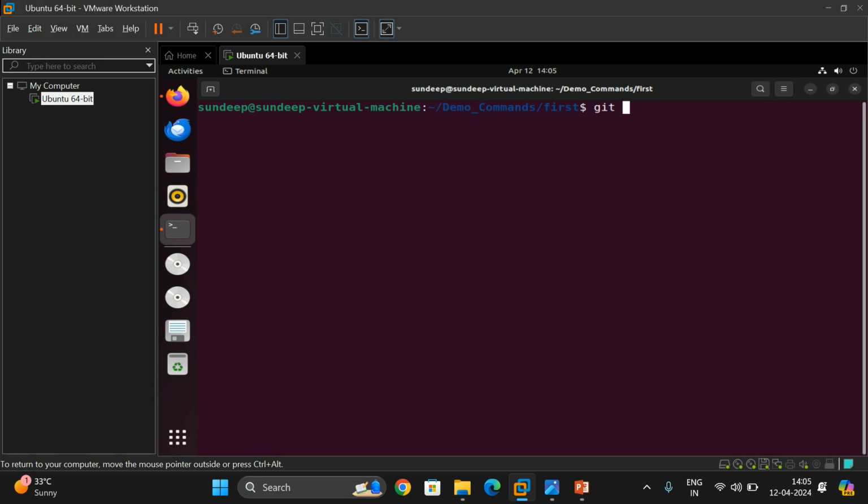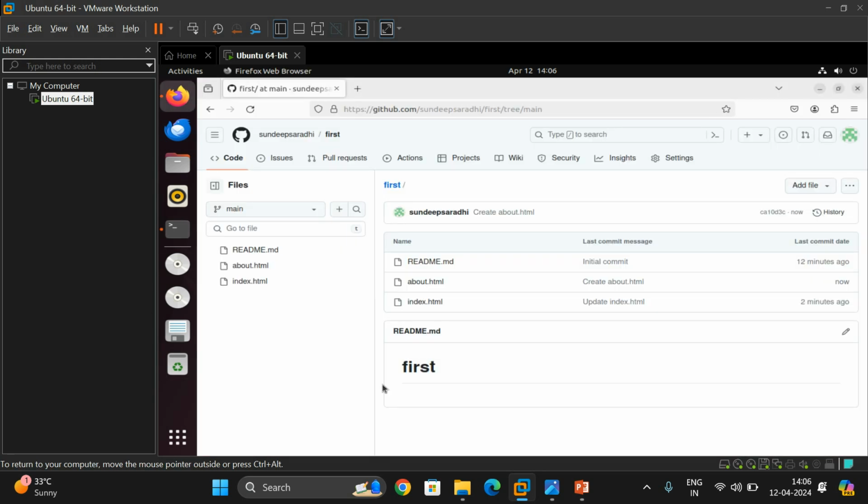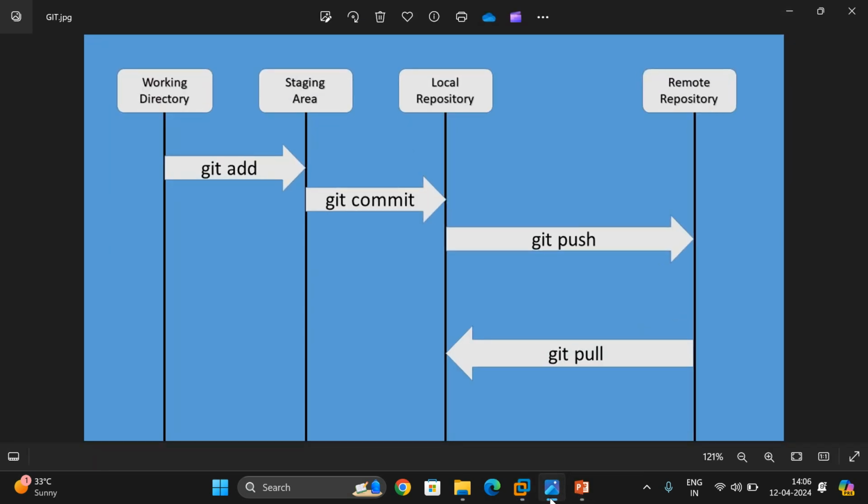Again use the git pull command and let us check whether it has been stored. Yes, we got about.html also. So pull is similar to our clone. Whatever files we have added in GitHub can be cloned to our local repository by using pull.